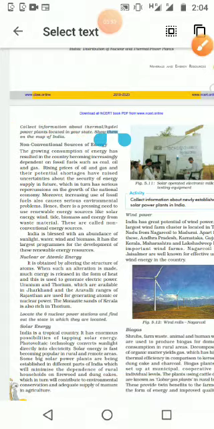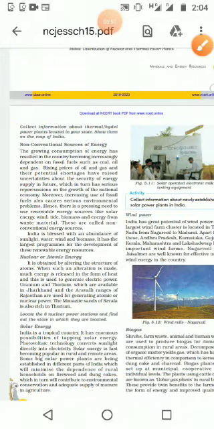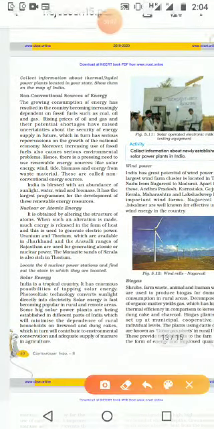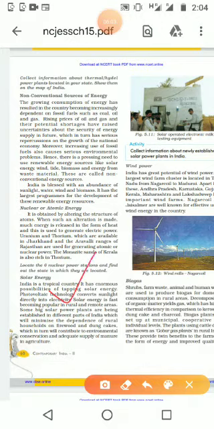Then next one, the non-conventional energy resources. We know nuclear, the different one, solar, that is very familiar with us. Biogas, that also very familiar. Wind power, that also very familiar. So let us see one by one.